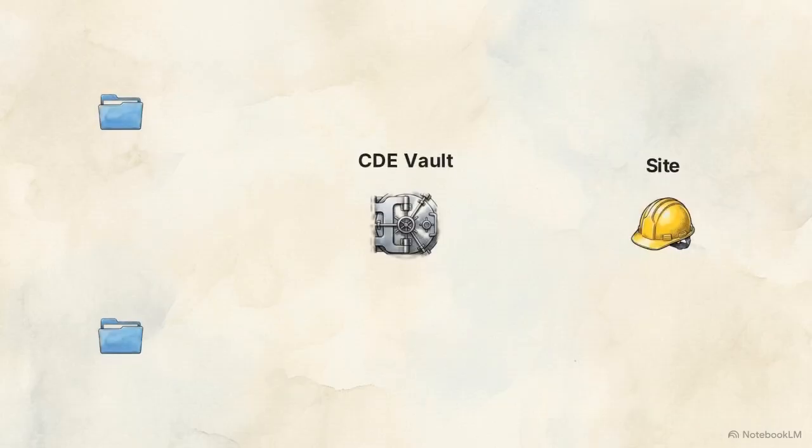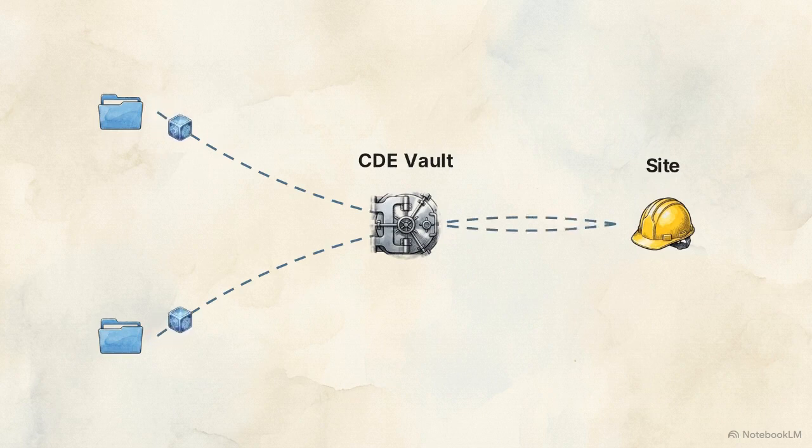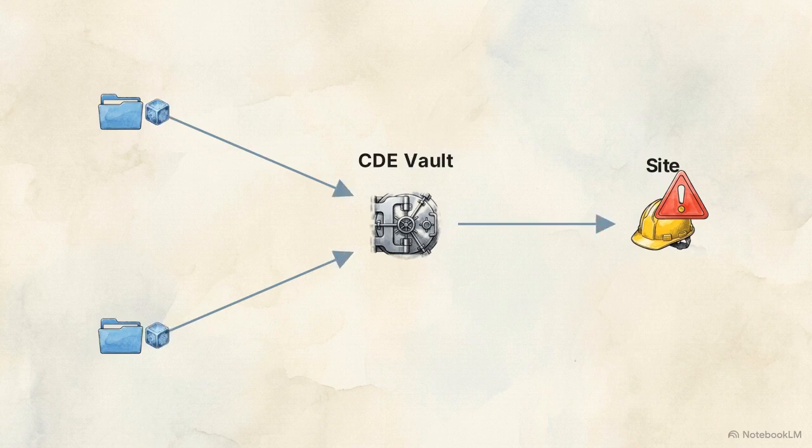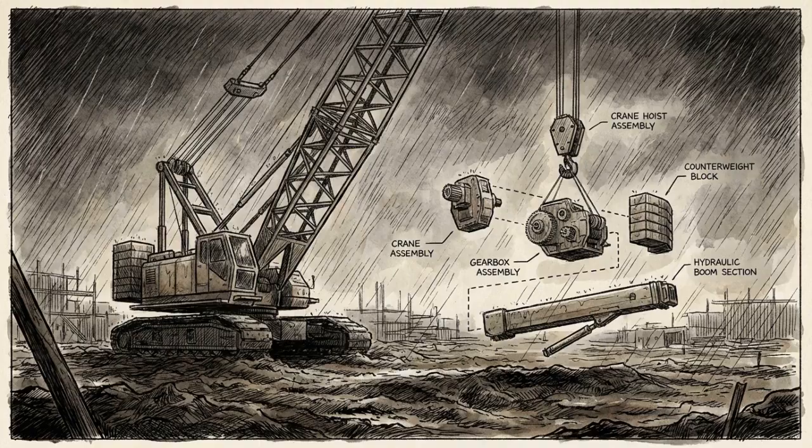This illustrates a common data environment failure. Outdated file paths bypass the central CDE vault and feed directly to the site, triggering a structural clash. The fix requires control. Bypass paths are severed, forcing all data through the vault for approved revision stamping. Even with version control, poor model coordination causes delays.